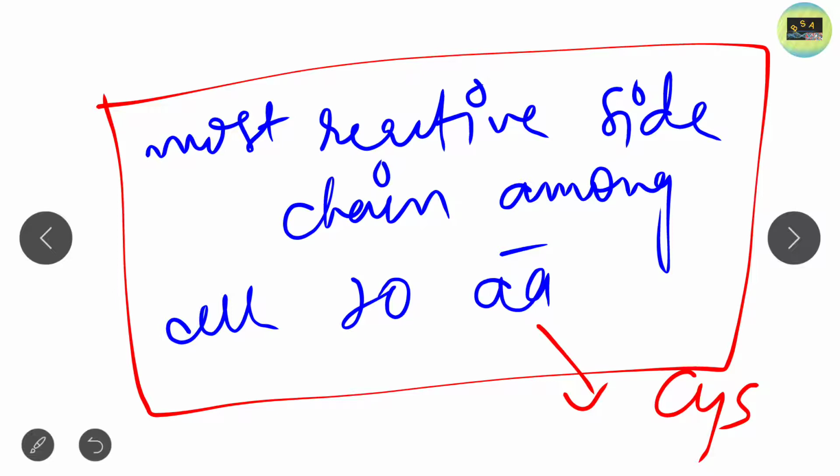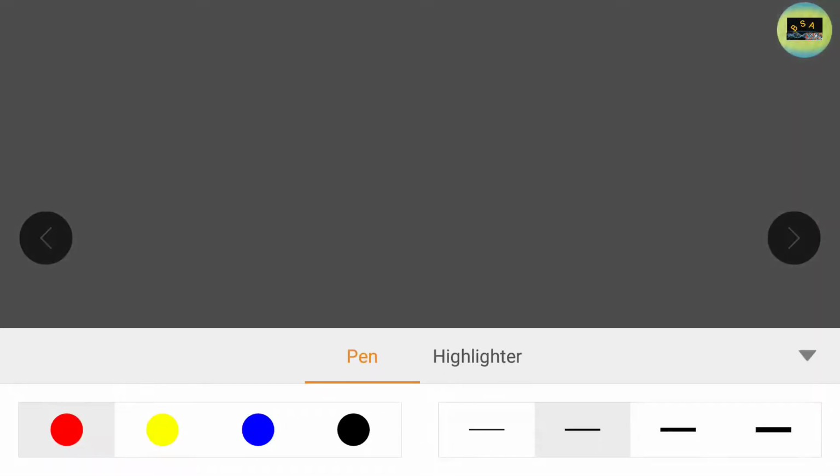And what is the single letter code for cysteine? The single letter code for cysteine is C. C for cysteine, C is the single letter code. So here you do not need to learn the single letter code separately for cysteine. Clear? So this is all about cysteine. I hope you get a clear idea about cysteine. Now let's look at another structure, that is asparagine.